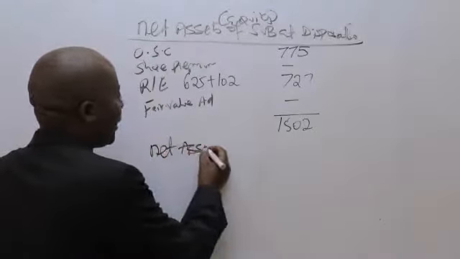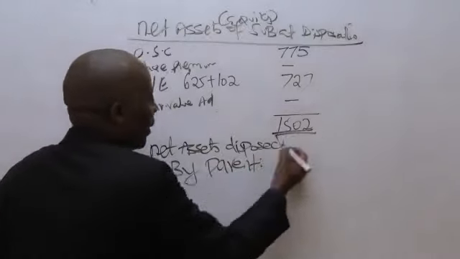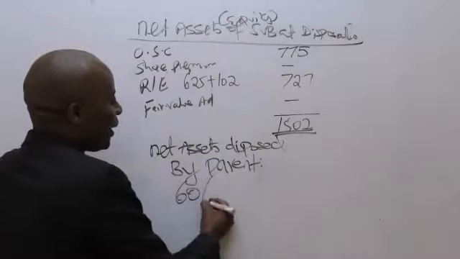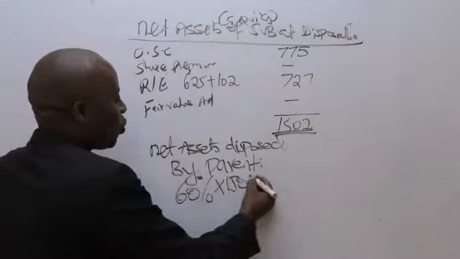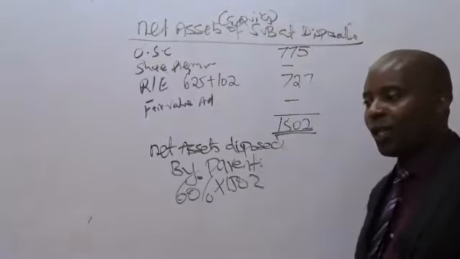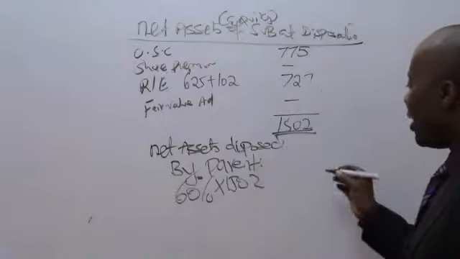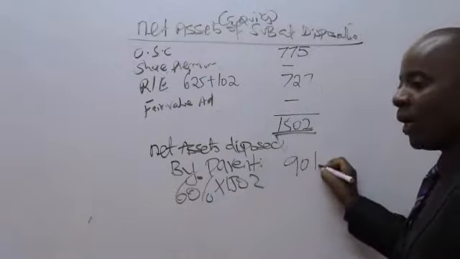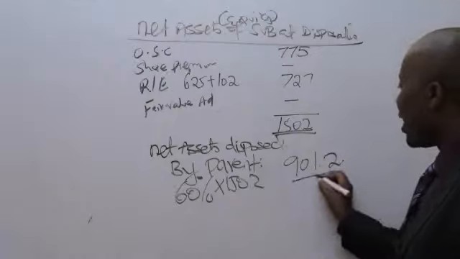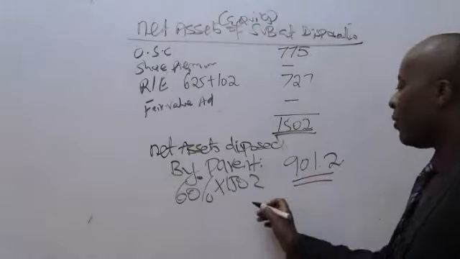So in this case here, come and look at the net assets disposed by the parent. The net assets disposed by the parent will be 60% of the share, 60% of this 1502. Is anybody able to give me this figure, 60% of 1502? So already they have a figure of 901.2.